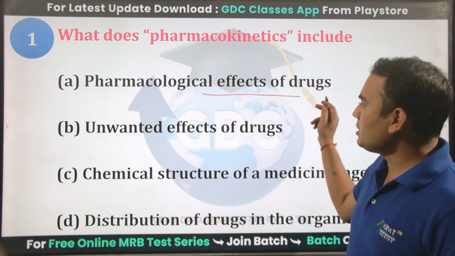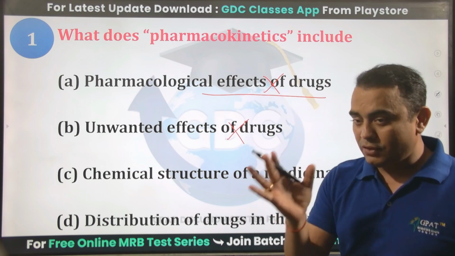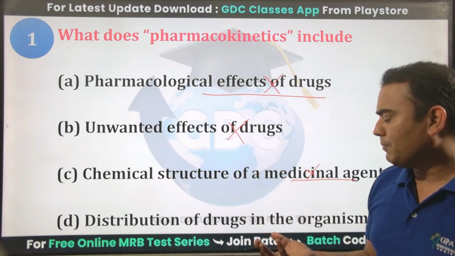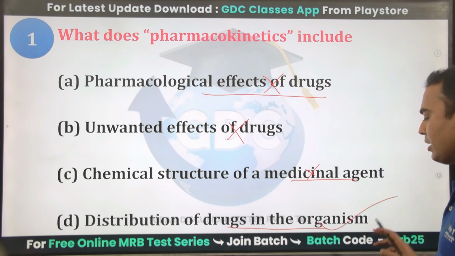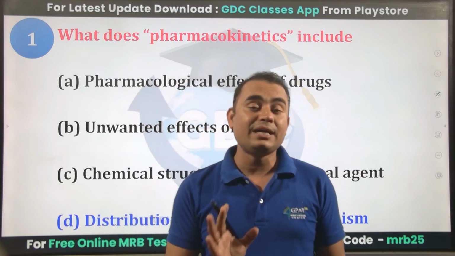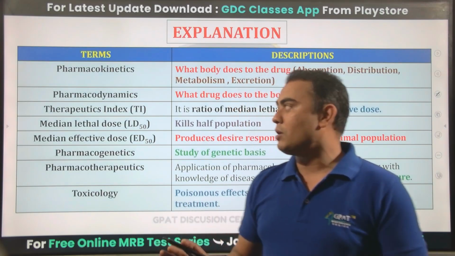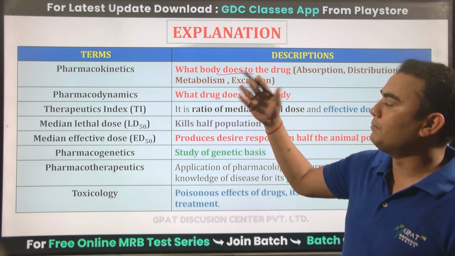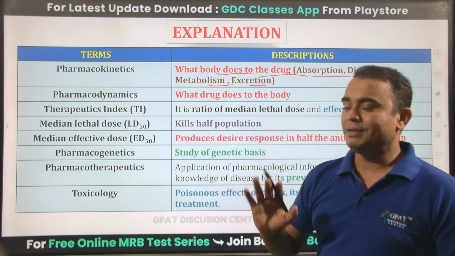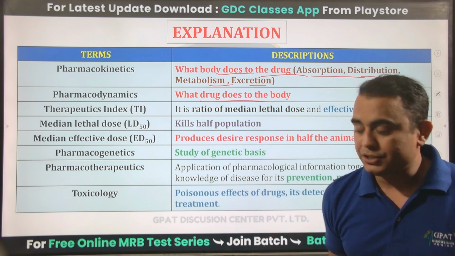So here, the pharmacological effect of the drug is pharmacodynamics. The unwanted effect of the drug is also pharmacodynamics. Chemical structure and medicinal agent, no, that's the name of the drug, and distribution of the drug in our organism, yes. So absorption, distribution, metabolism, excretion, all these things are included under pharmacokinetics. Pharmacokinetics is the branch of pharmacology which deals with the study of what the body does to the drug, where absorption, distribution, metabolism and excretion are carried out, whereas under pharmacodynamics, we study what the drug does to the body.